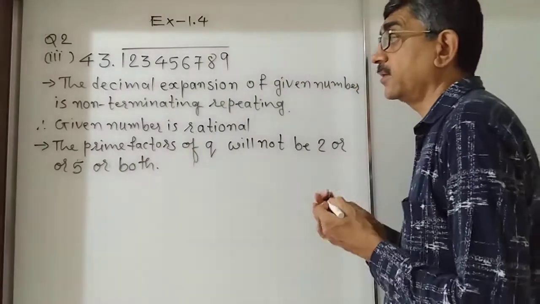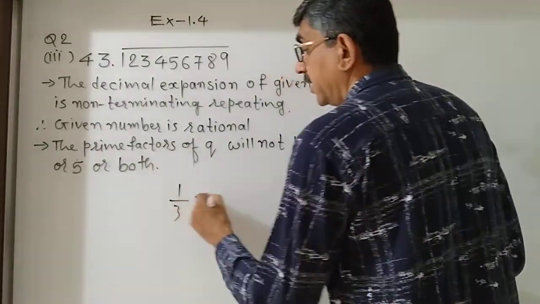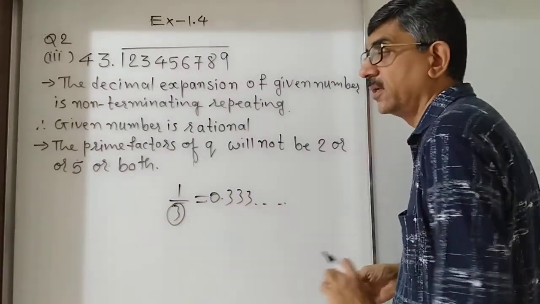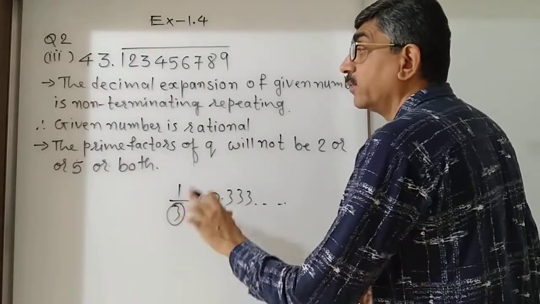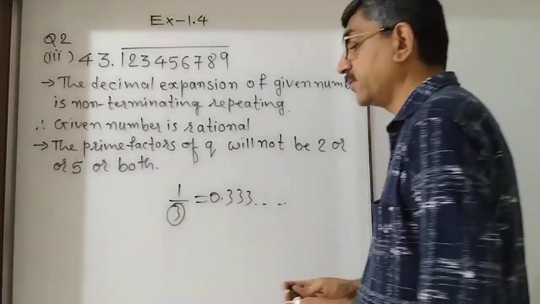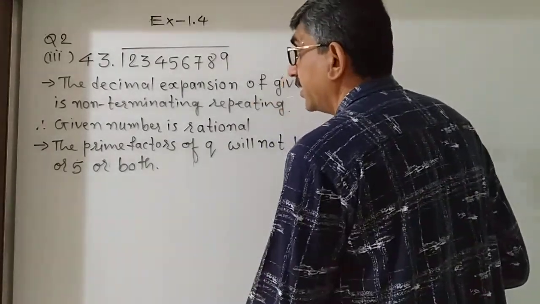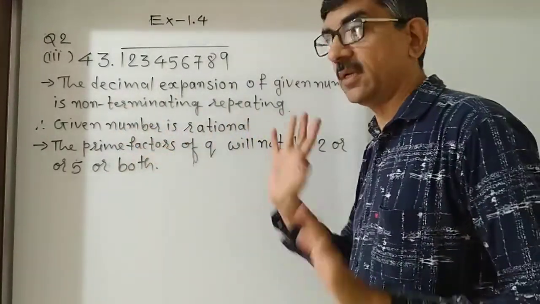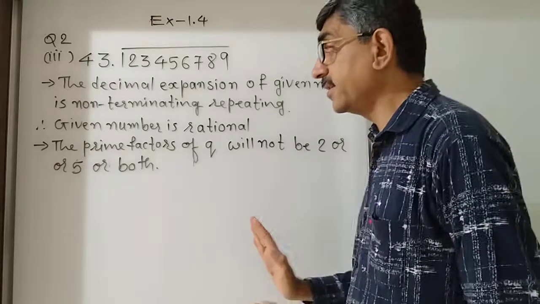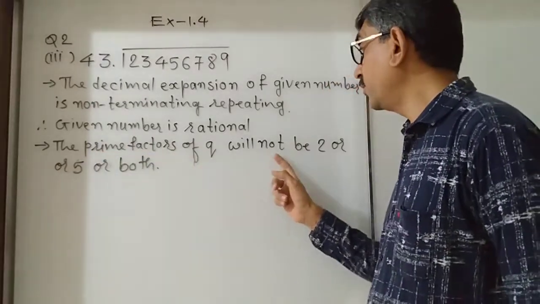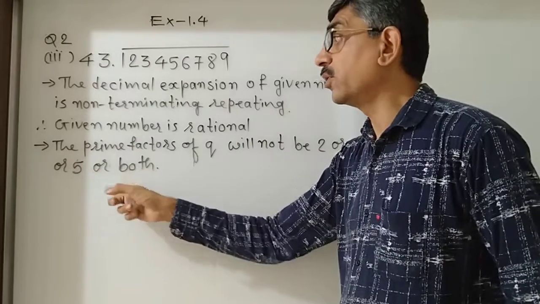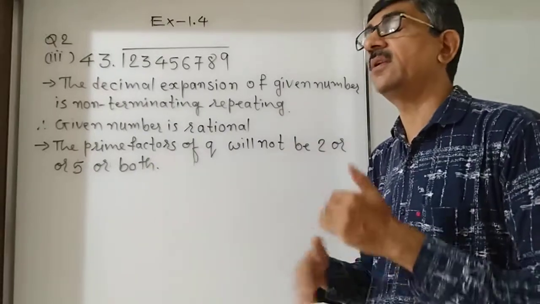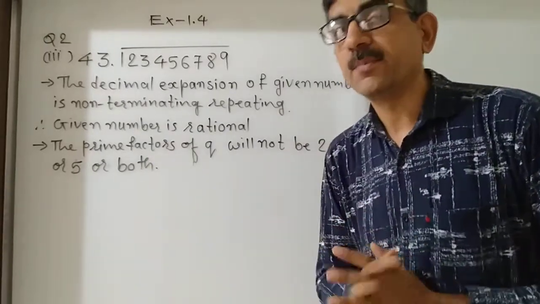Okay, suppose 1 upon 3, then 0.333 infinite. So what are the factors? The factors of the denominator contain one more factor, 3. That is why this is rational. The decimal expansion of the given number is non-terminating repeating. So the given number is rational. But the prime factors of q will not be 2 or 5 or both. Maybe 3, 5, 7, any other prime factor.